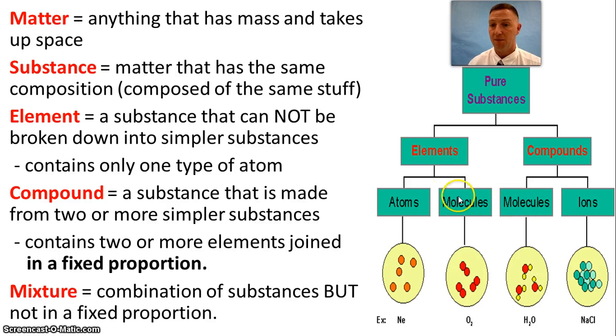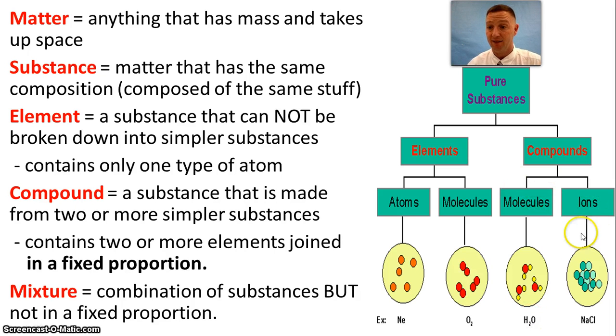So molecules can be elements, molecules can be compounds, but compounds are made up of two or more simpler substances. The molecule of water is made up of oxygen and hydrogen: two hydrogen atoms for every oxygen atom.